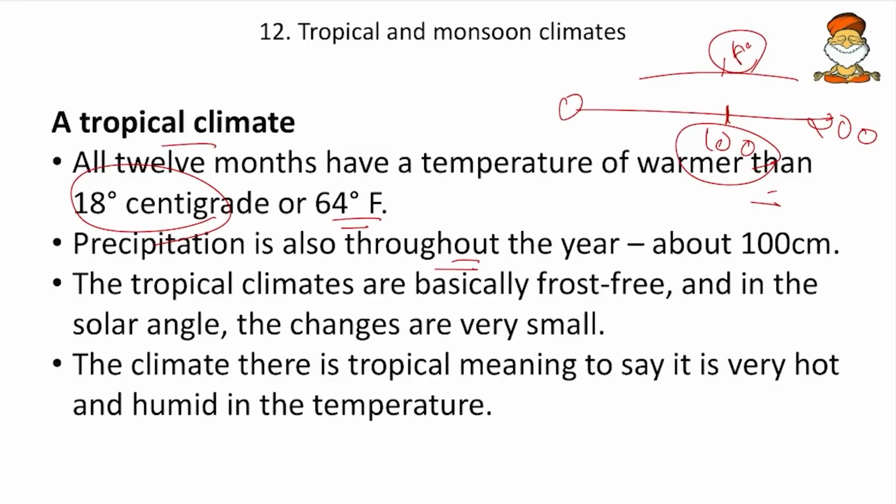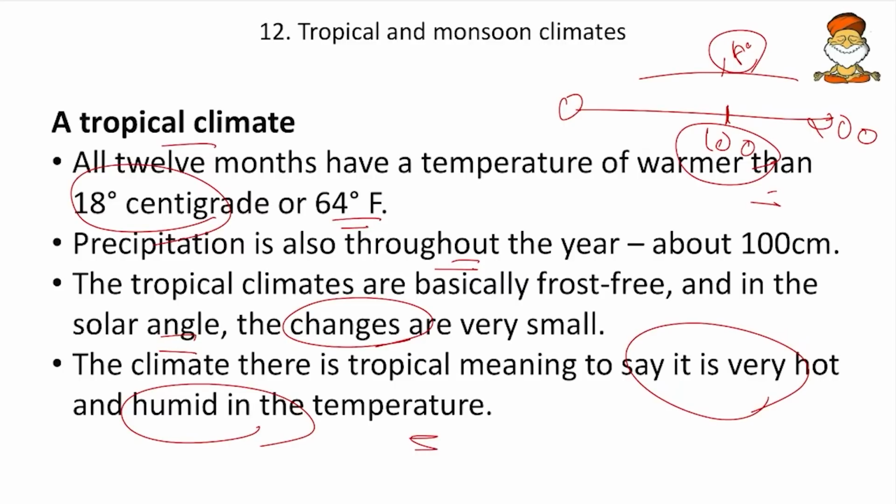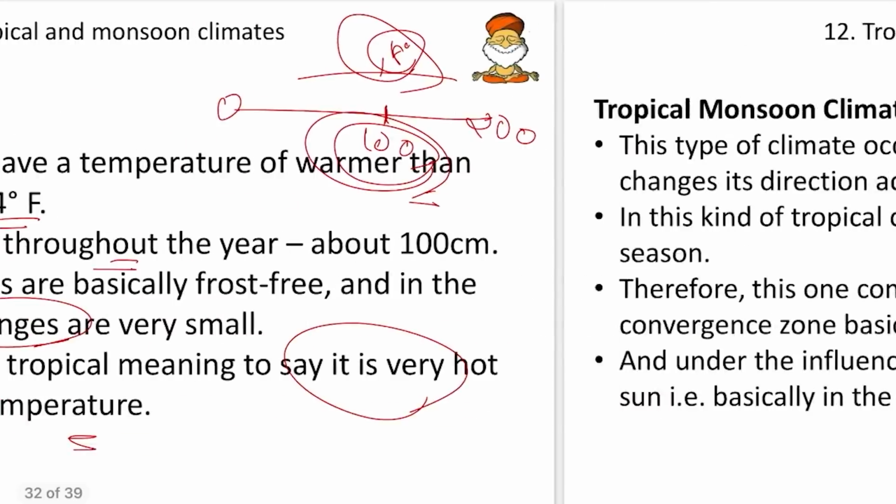Okay, the tropical climates are basically frost free, and the change in solar angle is very small. That means the solar radiation is also constant throughout the year. Then the climate there is tropical, meaning it is very hot and humid. So this we already know. Here remember 18 degrees Celsius and 100 centimeters of average rainfall.